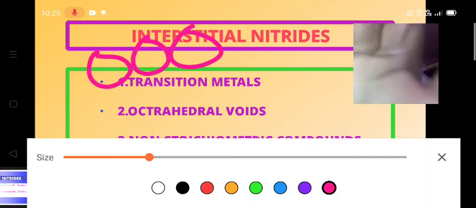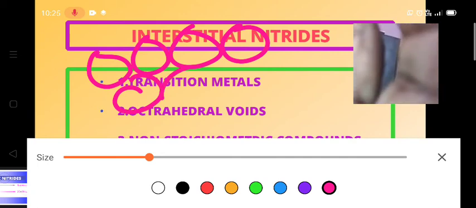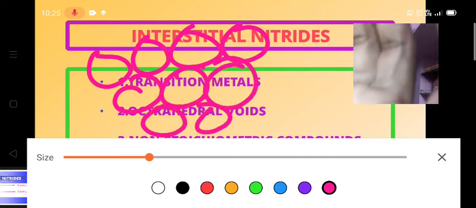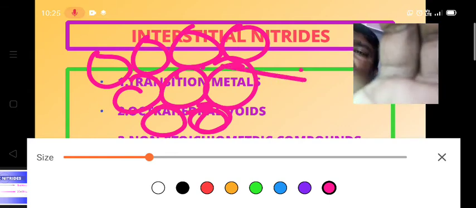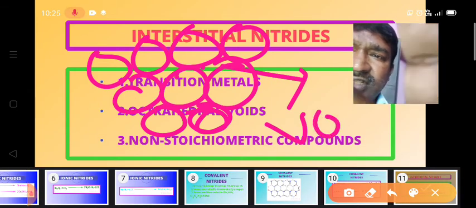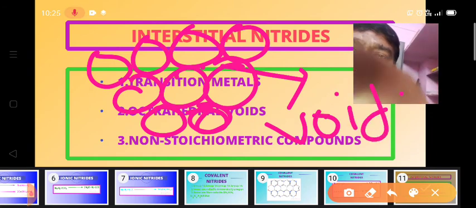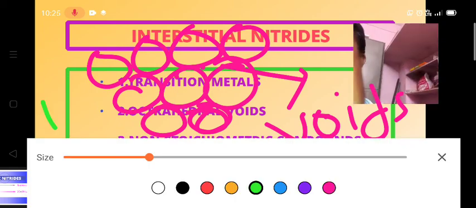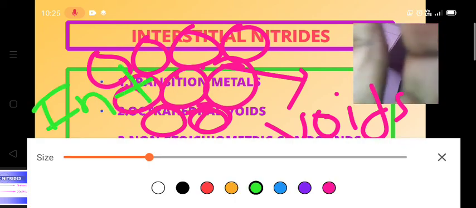Even though they are very closely packed, some empty spaces are left here and there. So these empty spaces left are known as the voids, or interstitial sites.